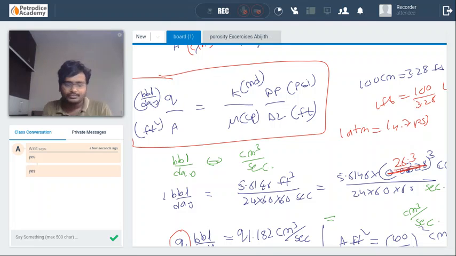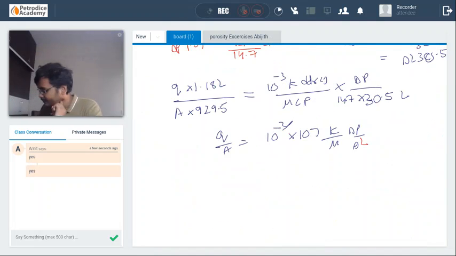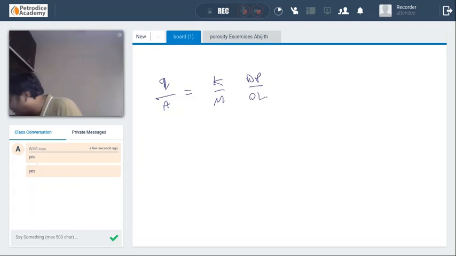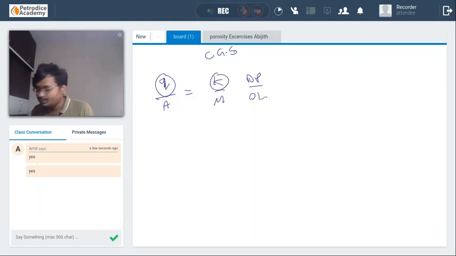You should not do the reverse. Some students have sent me answers, and the main thing they did wrong was that they first took the equation Q by A is equal to K by mu delta P by delta L in CGS units, and then converted each variable to field.